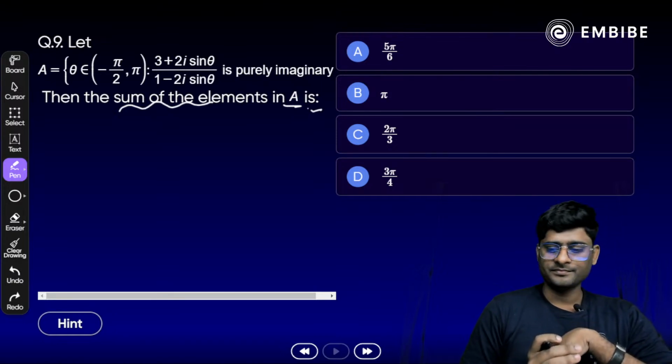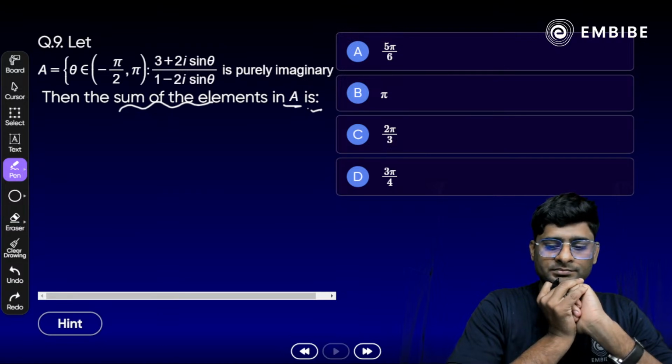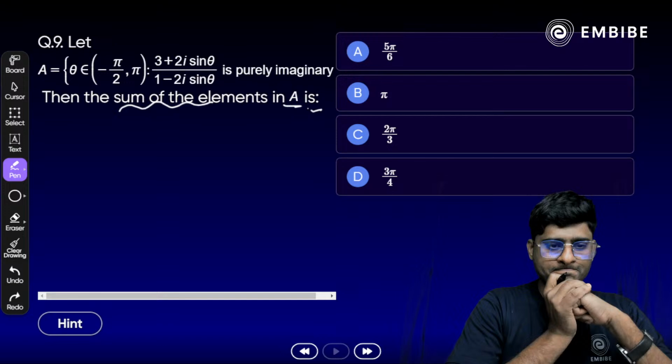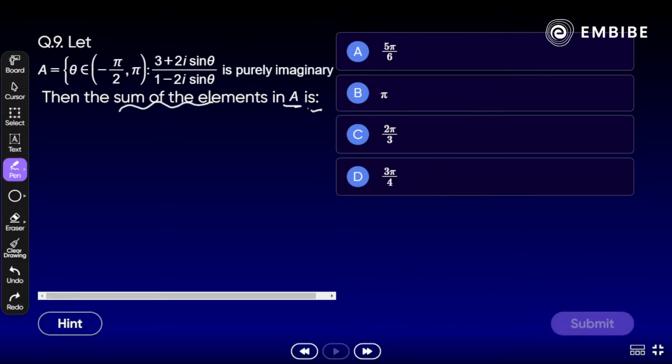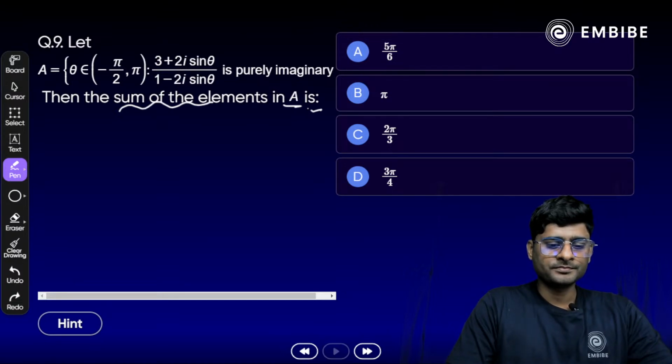Take your time. What will be the answer? Think about it. So easy and simple. Which option is correct? Try to solve it, all of you. Any idea?